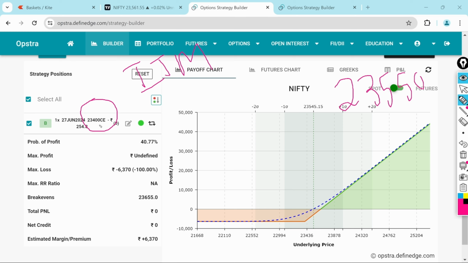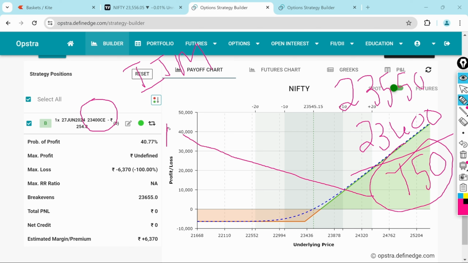How to calculate the intrinsic value? To calculate the intrinsic value, take the spot price of the stock or index. In this case, Nifty is 23,550 minus the strike price, which is 23,400. So what is the value we will get? It's 150. This 150 is the intrinsic value for this particular option. In our chips example, it contains the chips as well as the air. That chips is called the intrinsic value. The chips value is 150.